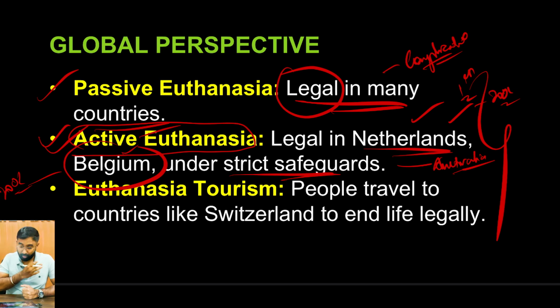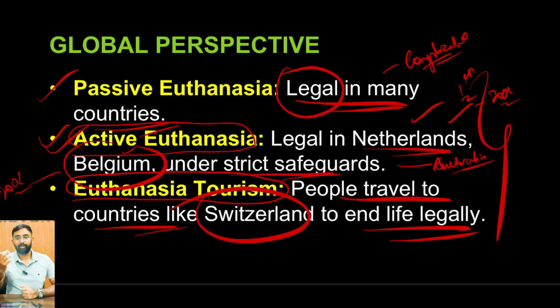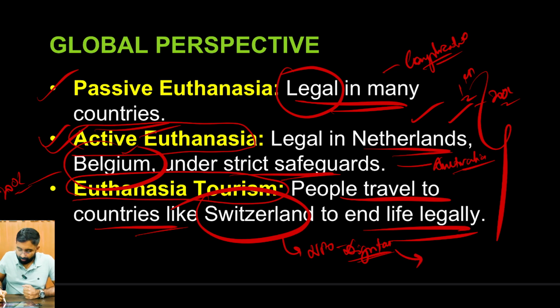And there's another interesting fact about euthanasia. There is something called euthanasia tourism, where people travel to countries like Switzerland to end life legally. This is another fascinating fact that you have to keep in mind: in Switzerland there is a non-profit organization called Dignitas, which aids assisted suicide for people.